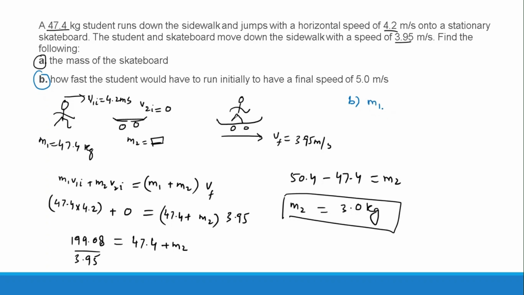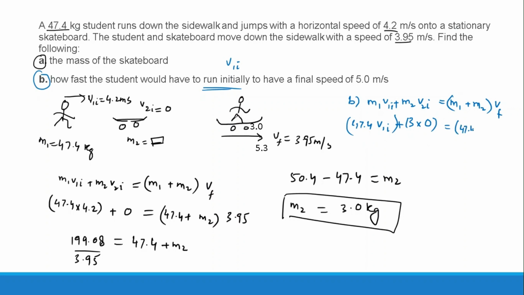Same rule: m1 v1i plus m2 v2i is equal to m1 plus m2 times vf. Here we want v1i, so 47.4 v1i plus m2, which is 3, times its velocity, 0, is equal to 47.4 plus 3, times 5.